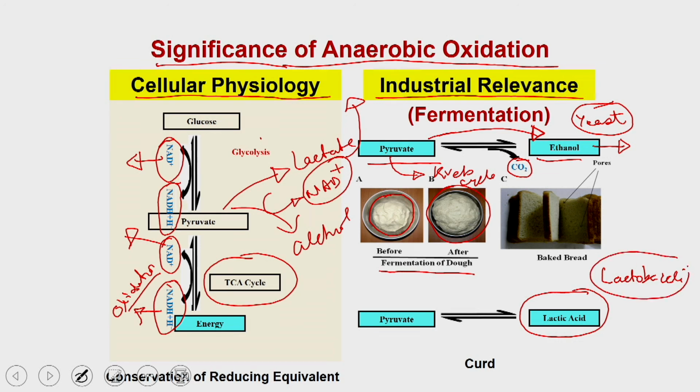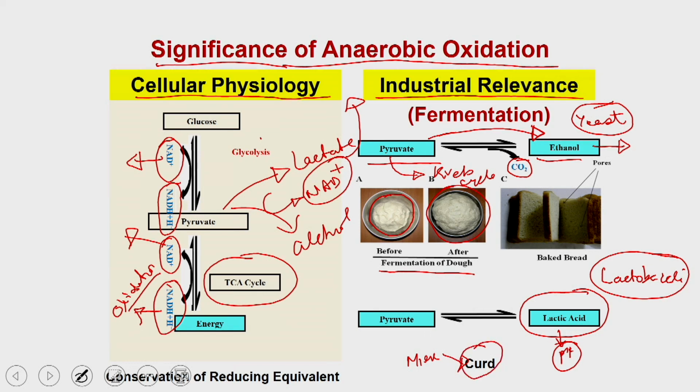In the case of lactobacilli, you are converting the pyruvate to lactic acid, and lactic acid is reducing the pH of the media, and because of that it converts the milk to curd. That is how the lactic acid bacteria or lactobacilli have relevance in converting milk to curd and the production of curd.